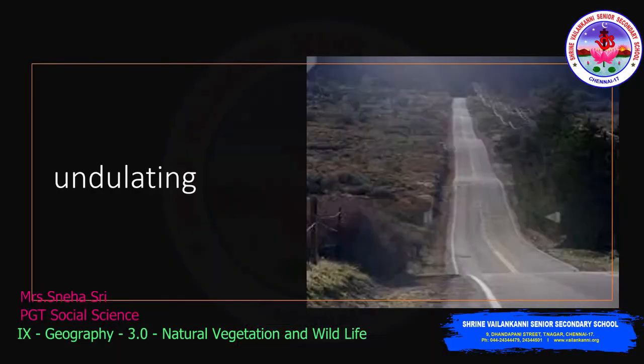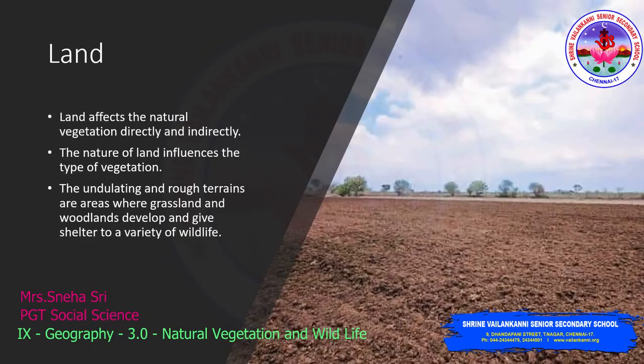Undulating means, see, you will be having a road like this. When you see from a distance, it will be in the shape of a wave. The outline will be in the form of a wave. So it will have smooth ups and downs. That is undulating. So the undulating and rough terrains, meaning a stretch of road or a land which is very rough in nature, are areas where grasslands and woodlands develop and give shelter to a variety of wildlife or animals.